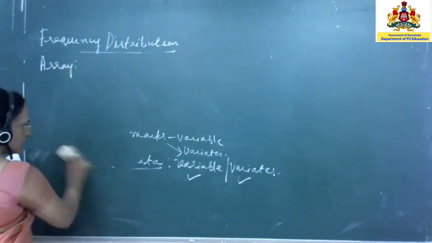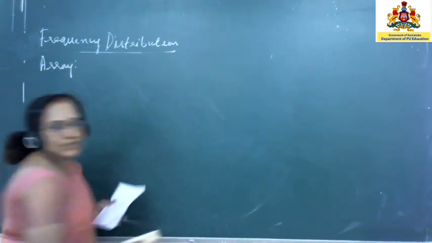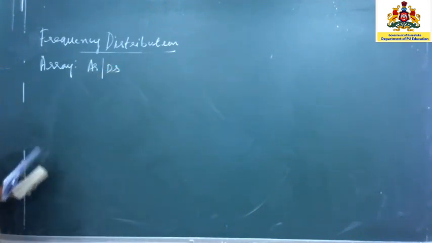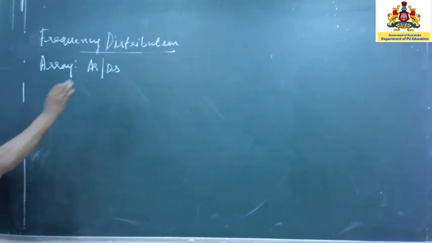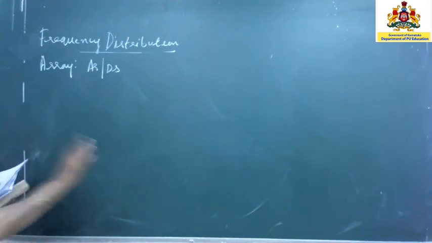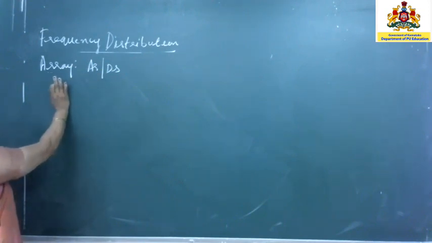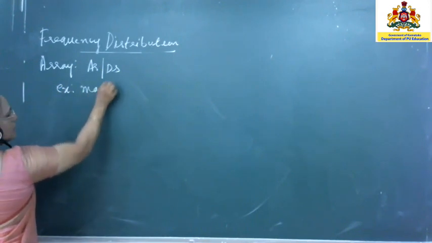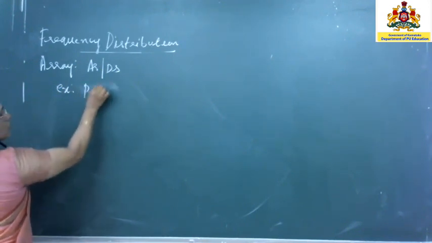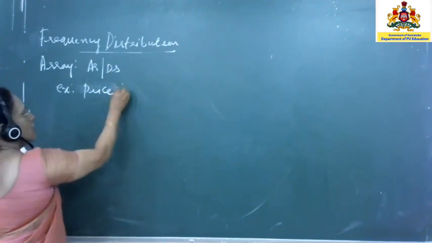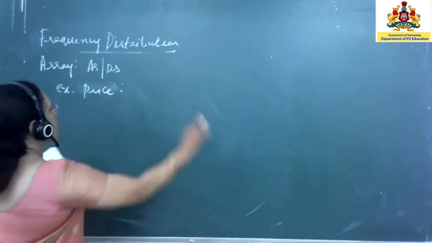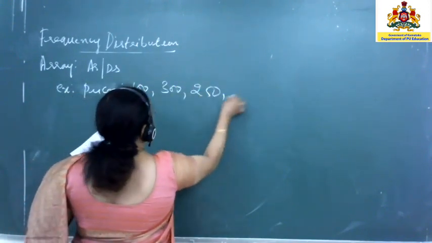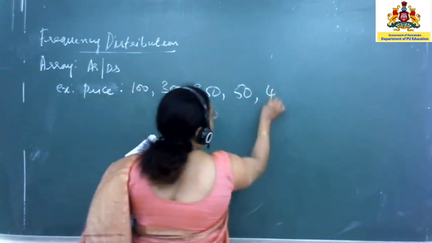Whenever you arrange raw data either in an ascending order or a descending order, then that order of the data is called an array. For example, let me take some other numbers. So price is the variable. Let us take the price of say 5 commodities: 100, 300, 250, 50, and another one is 400.